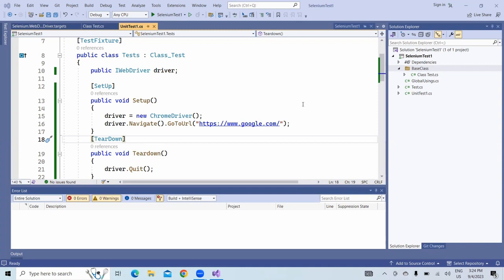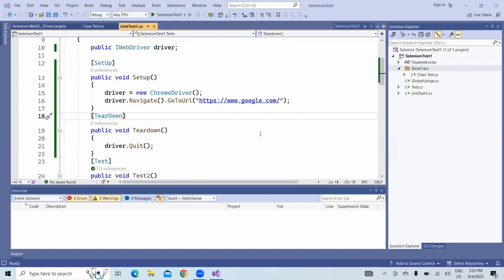Hi friends, today we are going to learn what is the difference between setup and one-time setup, and teardown and one-time teardown. So what is the difference between them?